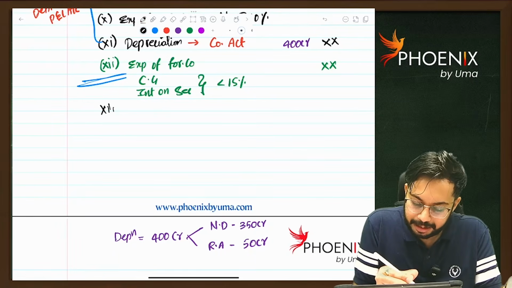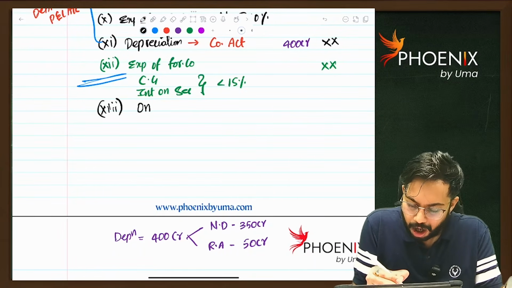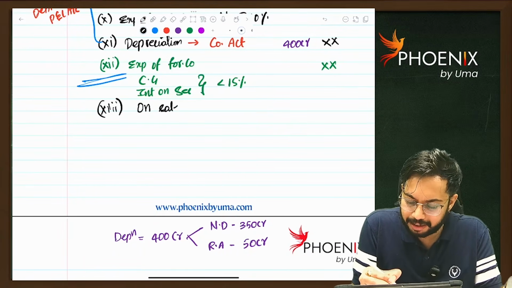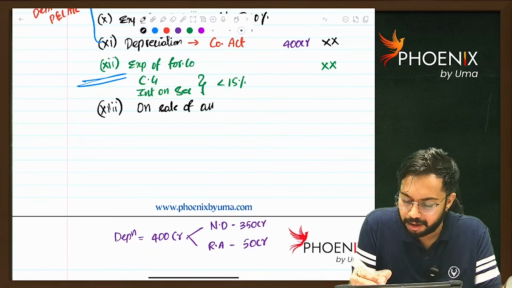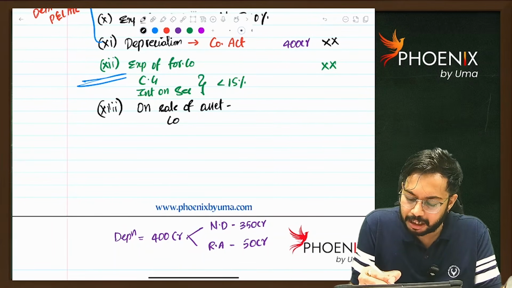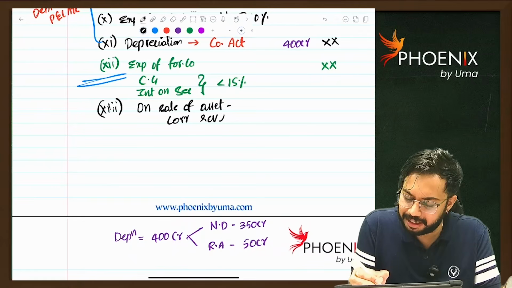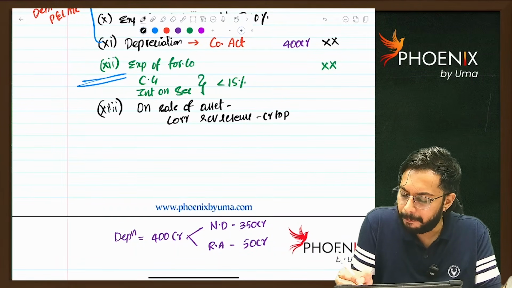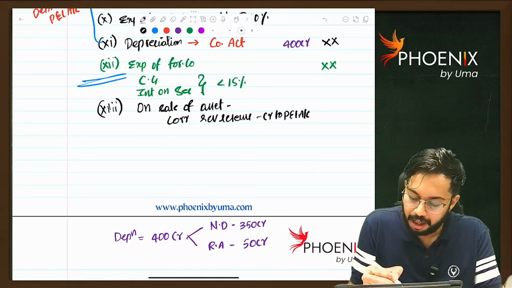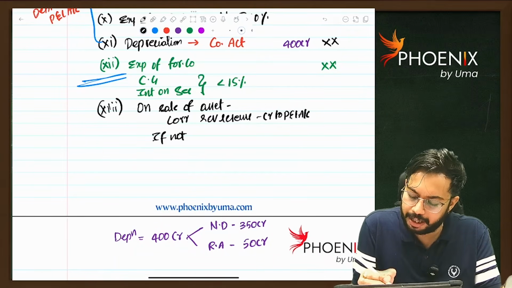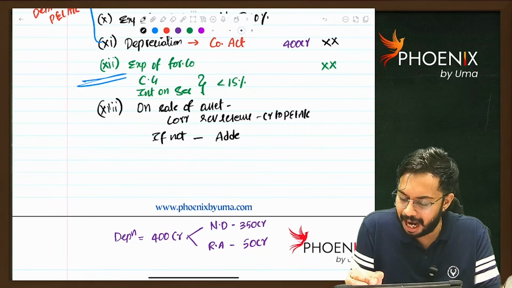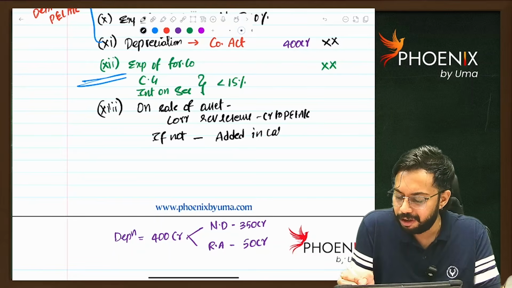The 13th adjustment is on sale of asset. Whatever corresponding revaluation reserve is there, that should be credited to P&L account. If it is not credited to P&L account, that will be added in calculation of book profits.